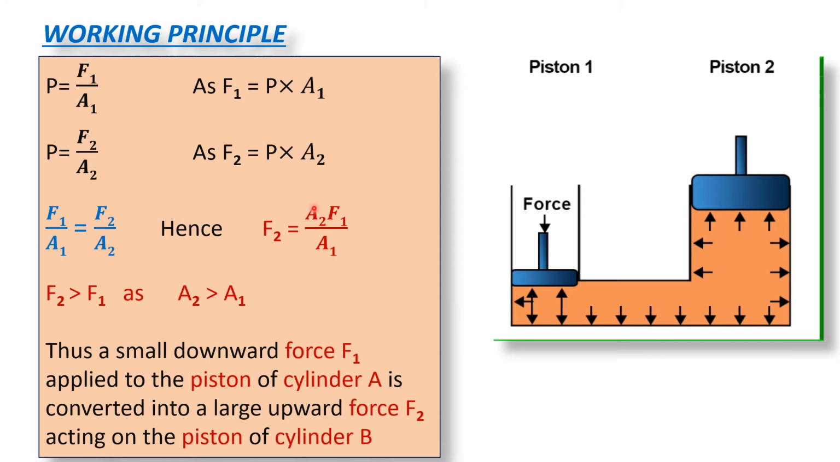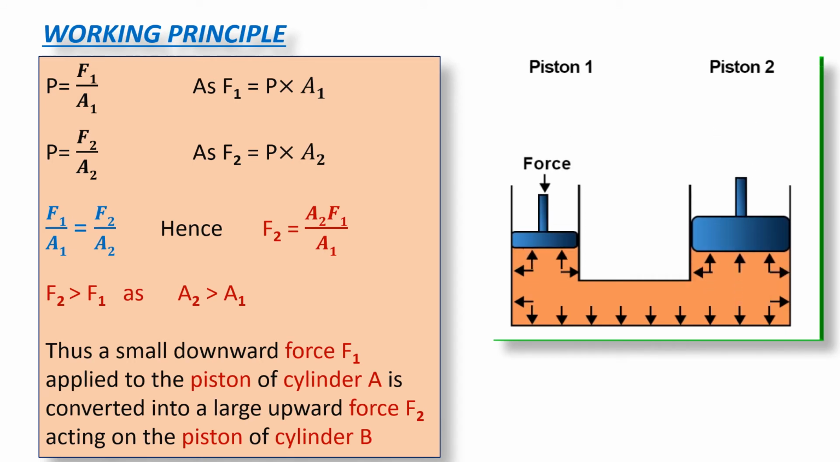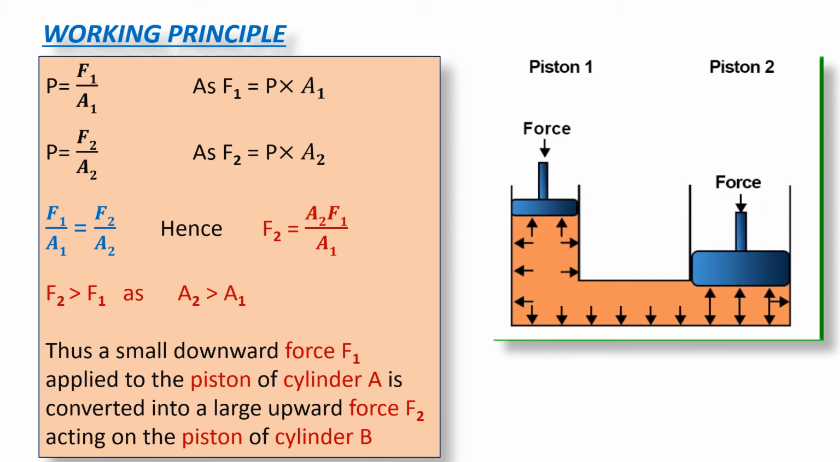So from here you can conclude that the small downward force F1 applied to the piston of cylinder A is converted into a large upward force F2 acting on the piston of cylinder B. And this is the same principle which is used in hydraulic brakes and hydraulic lift. Clear? So this same principle is used in the hydraulic lift to lift heavy objects. By applying a very small force, we can lift heavy objects. And the same principle is used in hydraulic brakes also.